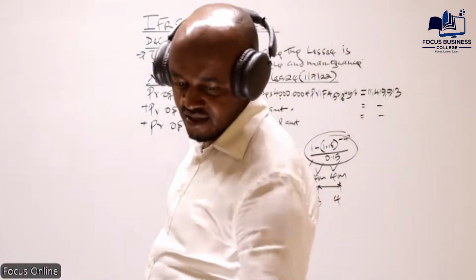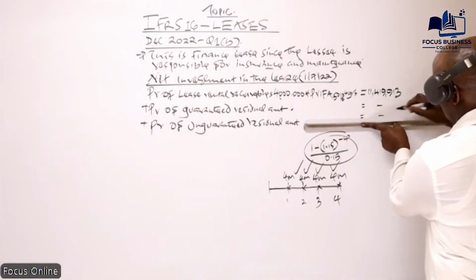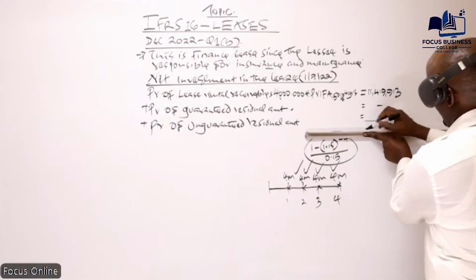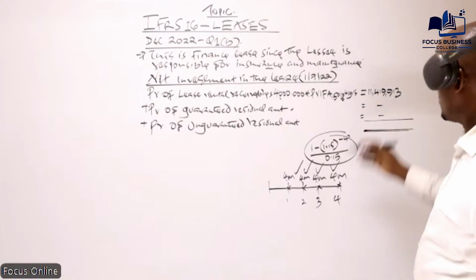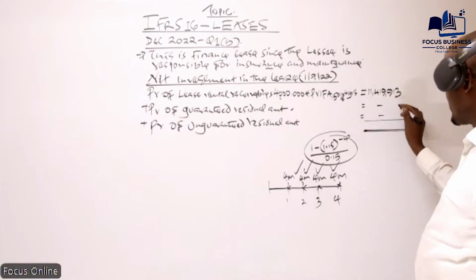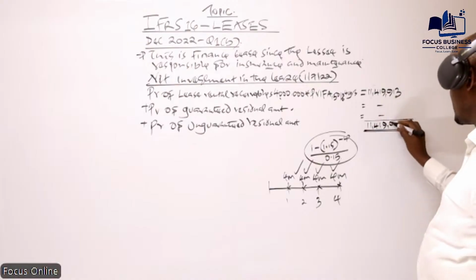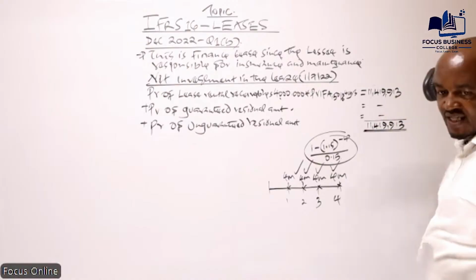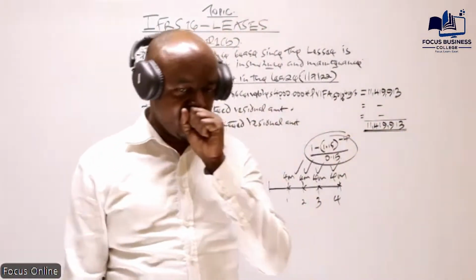The final answer. Yes, so basically that is what I'm getting here. Take into account we don't have these two values. So the net investment in the lease is 11 million, 419, 913. Basically, this represents what the owner of the asset will receive over the income.